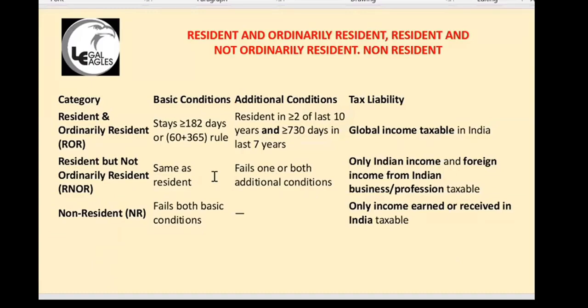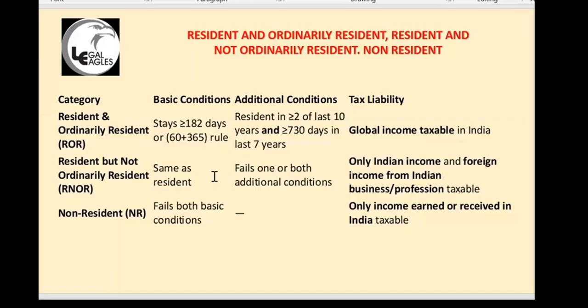If you are a resident and ordinarily resident, your income will be taxed whether you earn in India or in another country. Also, you have to pay income tax in India. Let us say you are in India, you wrote a book and that book is sold in America and you got, say, $1 lakh.